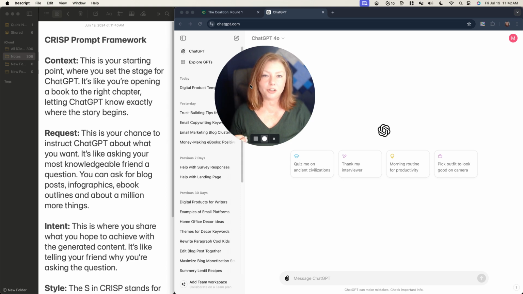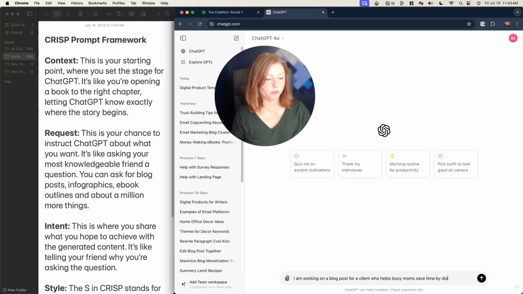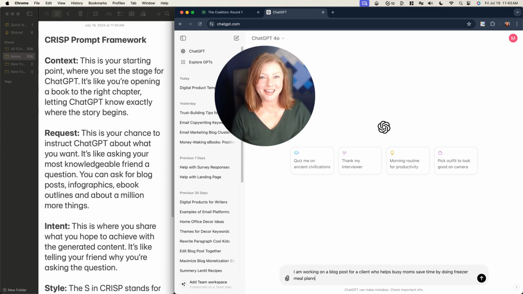It's basically your starting point. You're basically just giving ChatGPT a tiny bit of information about what it is that you're about to talk about. And so I'm going to write an example as we go through each letter. So for this prompt, we're going to start with this as the context. I am working on a blog post for a client who helps busy moms save time by doing freezer meal planning.